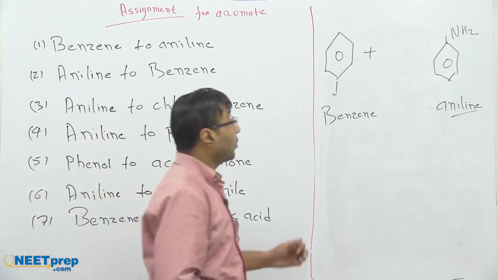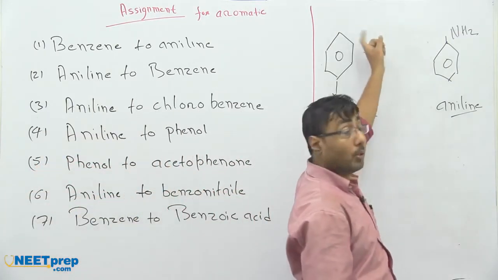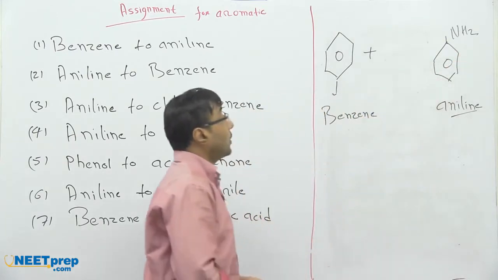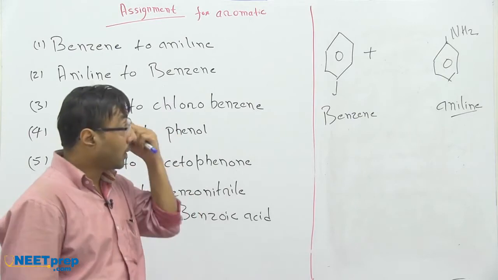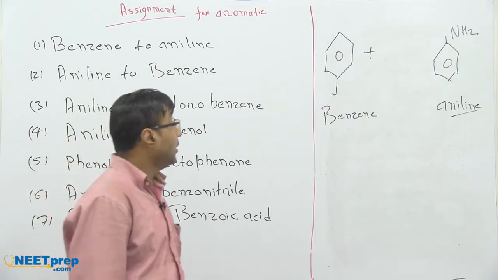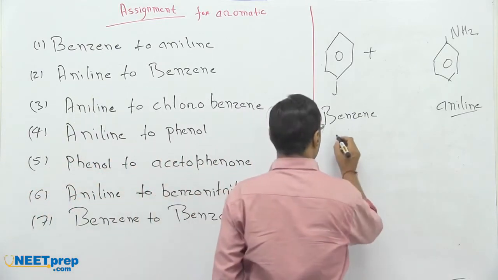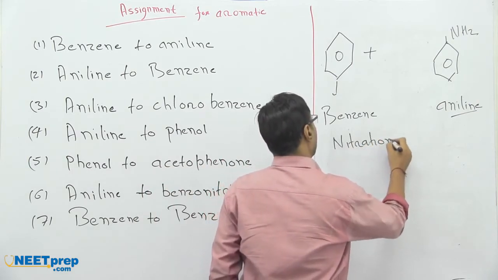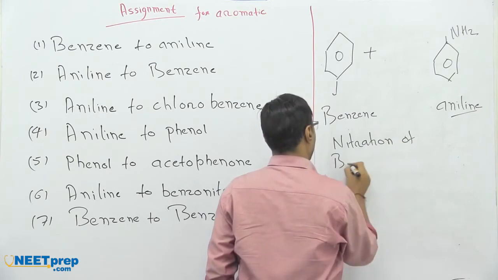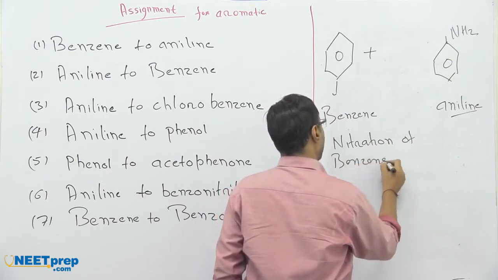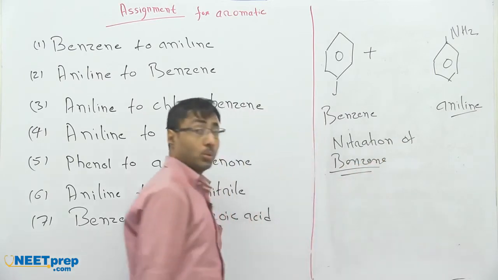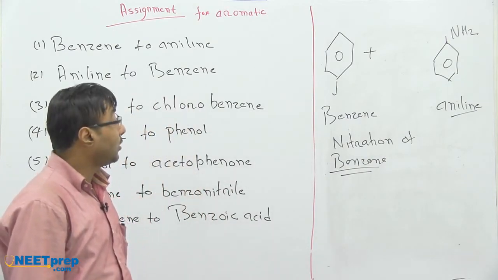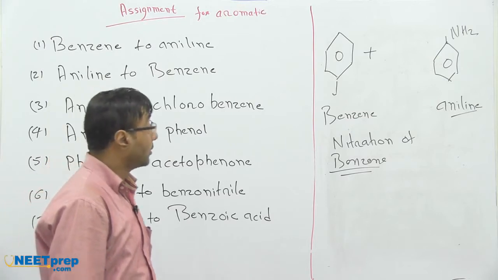We have to introduce nitrogen in this compound. What is the method to introduce the nitrogen? The best method is nitration of benzene. This is the most suitable method to convert benzene into a compound which contains nitrogen.